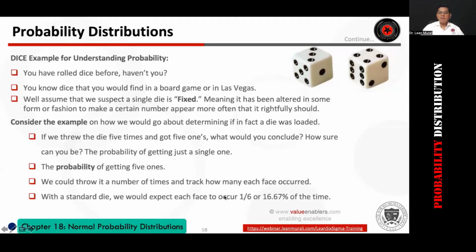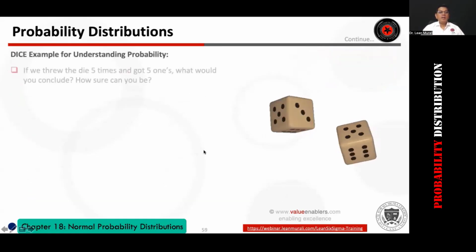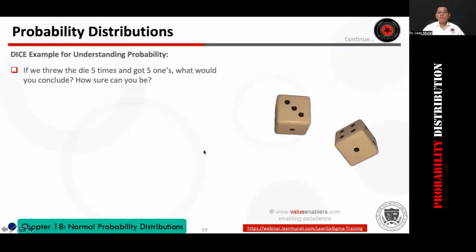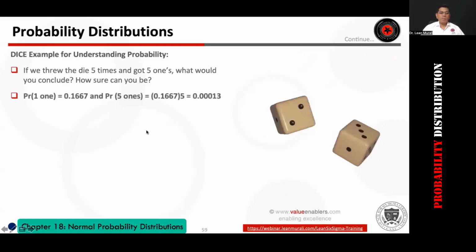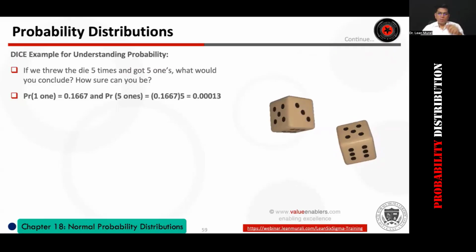So with a standard die, we would expect one face to come up 1/6 or 16.67% of the time. Now let us understand. If you threw the die 5 times and got 5 ones, what would you conclude? How sure can you be? The chance that it happens once is 1/6, which is 0.1667.